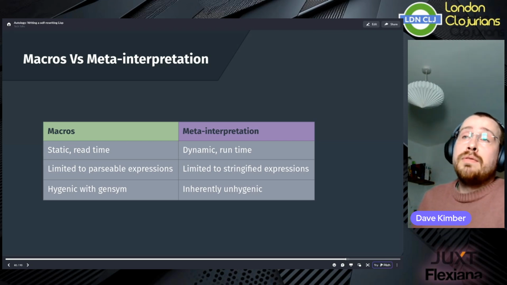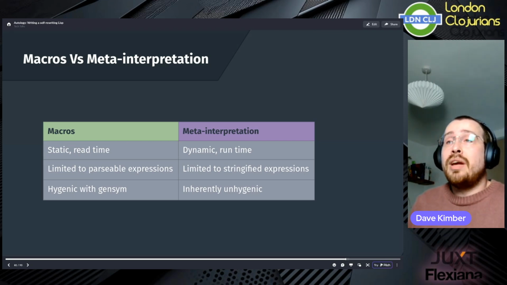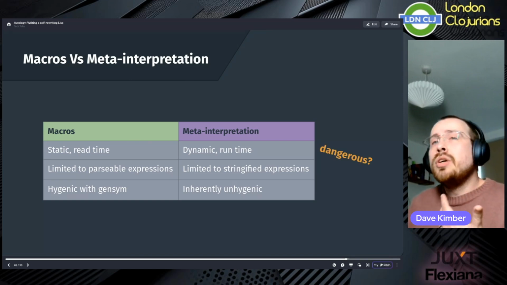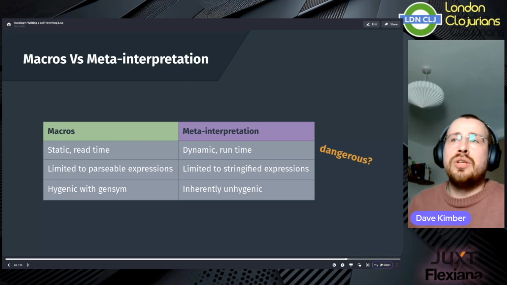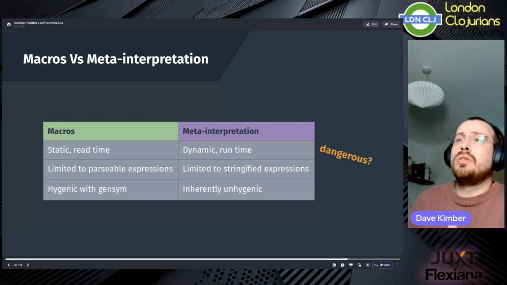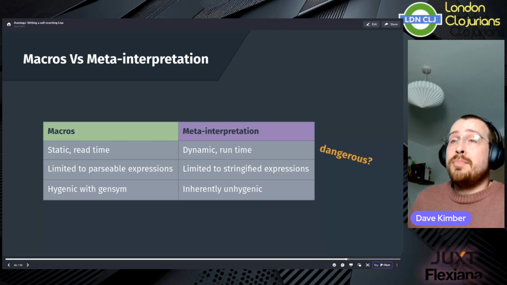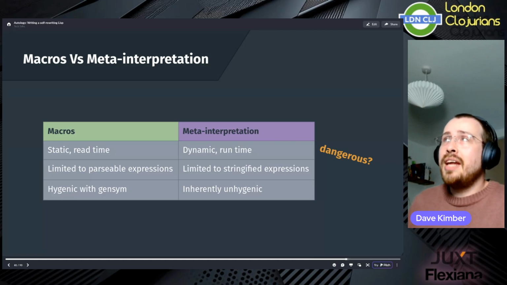For instance, macros are defined in code and are expanded at read time, while meta-interpretation happens at runtime and could theoretically allow modification of the interpreter using data from the file system, from a user prompt, or even from a web request. Macros are limited to parsing readable data structures, whereas meta-interpretation can handle anything that you can put in a string.